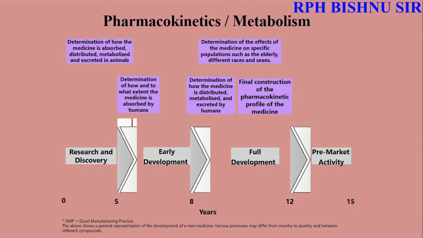In pharmacokinetics and metabolism, simply in pharmacokinetics we should see the drug molecules: absorption, distribution, metabolism, and excretion in animals, and determine how and to what extent the medicine is absorbed by humans. We should see the pharmacokinetic and metabolism properties in populations such as the elderly, different races and sexes also.